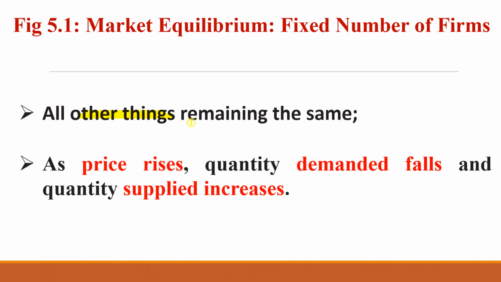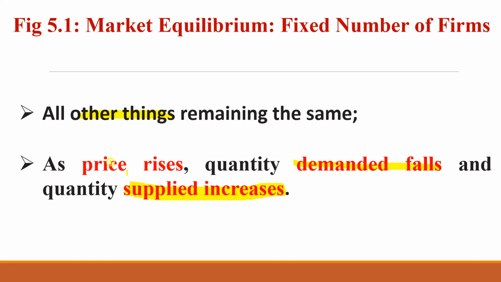Only the price of the commodity rises. What will happen? Quantity demanded: when the price increases, according to the law of demand, quantity demanded falls. But supply will increase. As far as supply is concerned, we can see the technology and the input prices are constant. In that case, when the price rises, supply also will increase while keeping technology and the input prices the same.